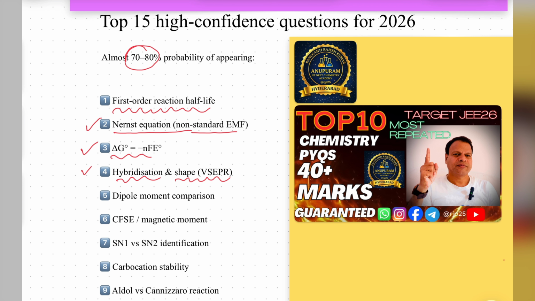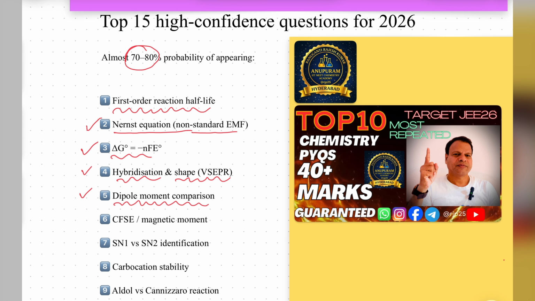Okay, it is related to chemical bonding of first year and also related to second year organic chemistry and inorganic chemistry. Don't forget, hybridization is a compulsory question, right? You get 4 marks. Next one from chemical bonding, one more very important topic is dipole moment.